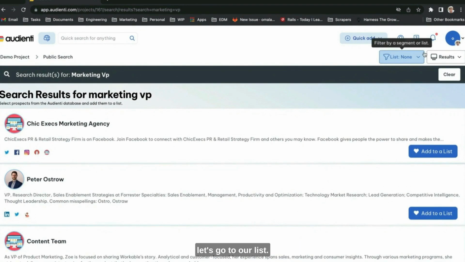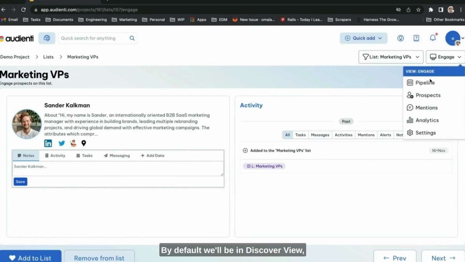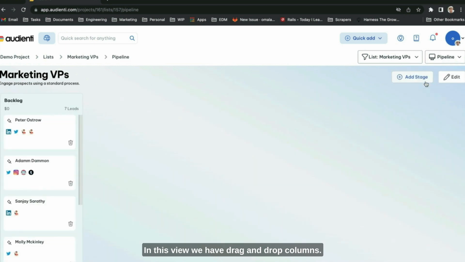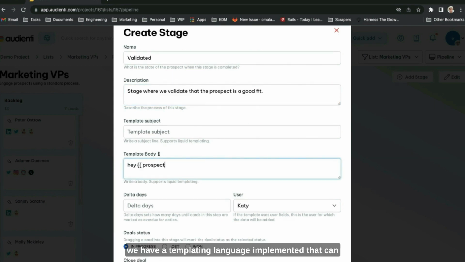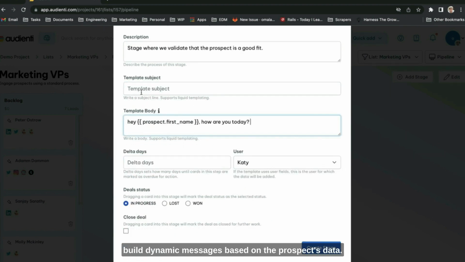From the menu at the top, let's go to our list. By default, we'll be in Discover view, but let's change it to Pipeline. In this view, we have drag and drop columns. We'll add a stage to our pipeline and configure it. Most of this is pretty straightforward. For templates, we have a templating language implemented that can build dynamic messages based on the prospect's data. You can click this and see some examples. There's a lot more about templating in the documentation.